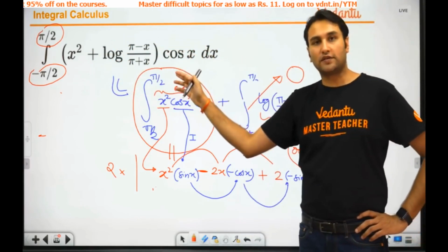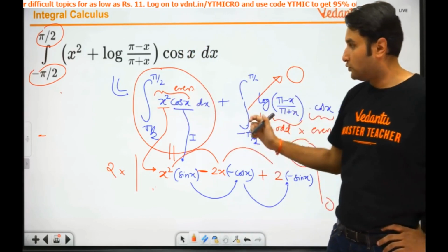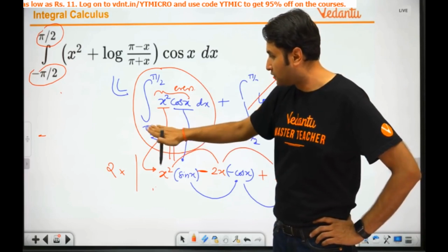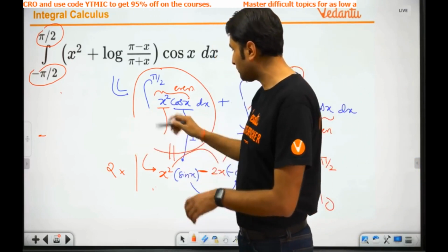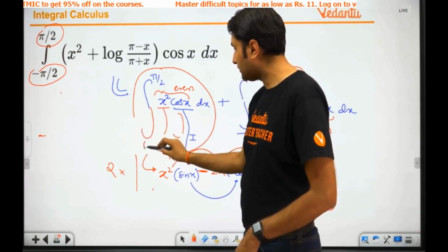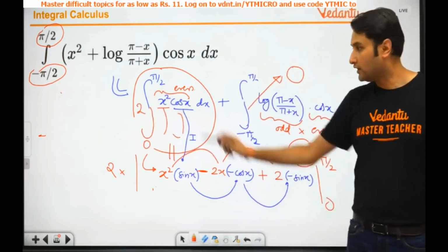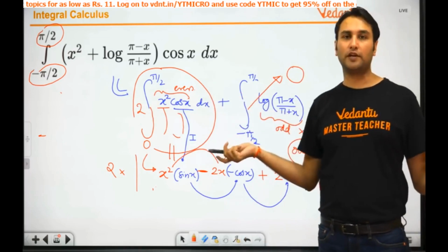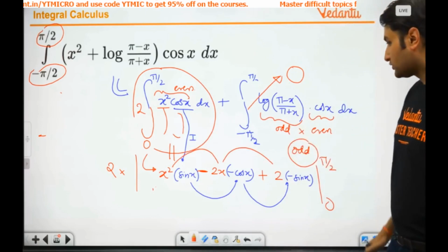X square into cos x is even. You can integrate it between 0 से लेके pi by 2, times 2, because it is even. X square cos x, do it by parts using DI method. Okay, cool. So you get the answer.